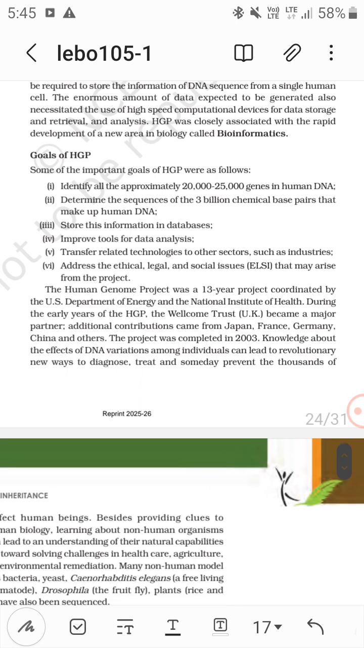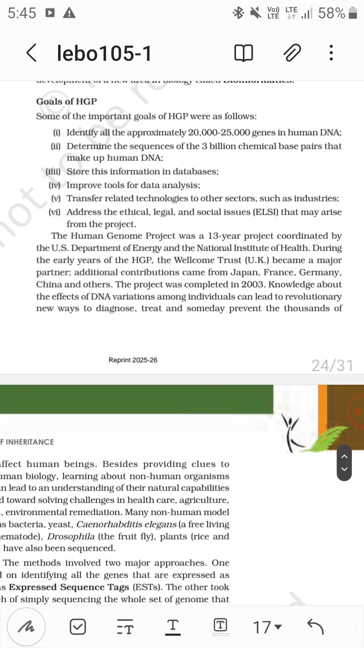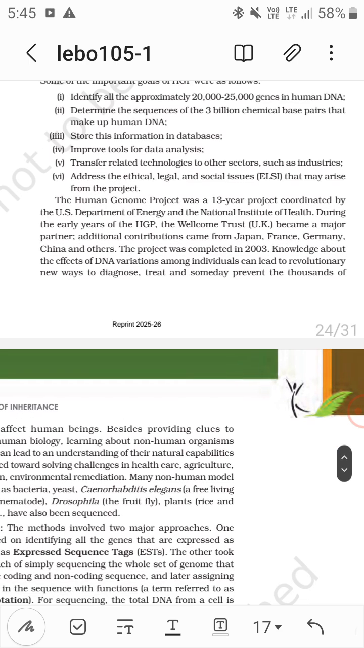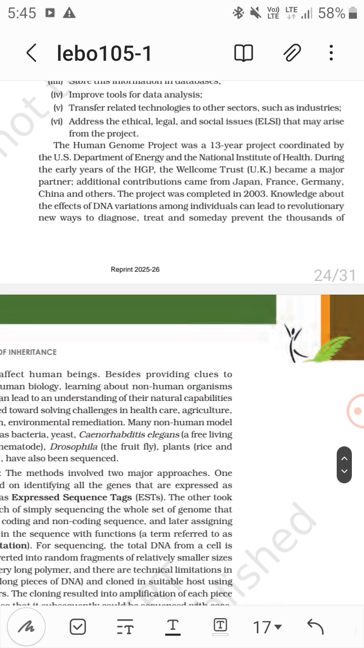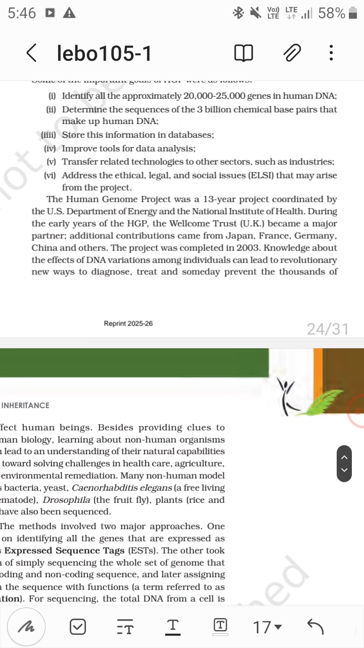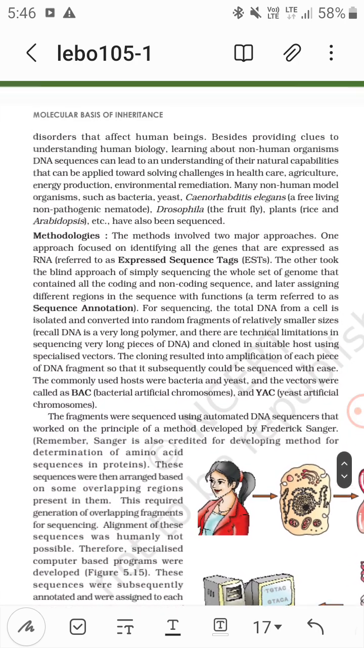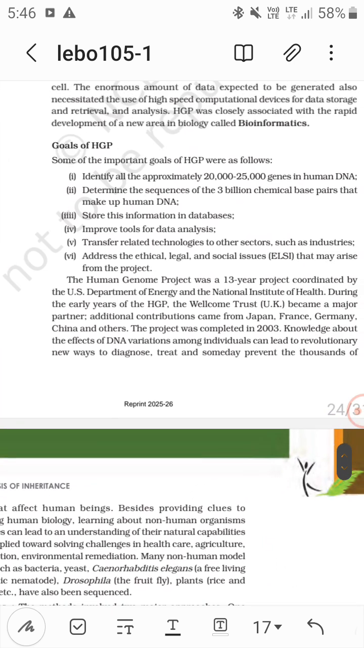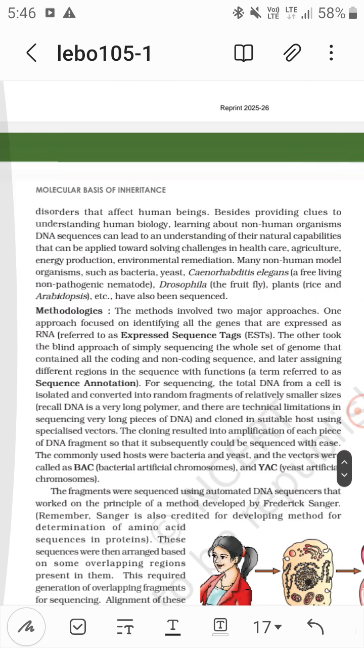The Human Genome Project was a 13-year project coordinated by the US Department of Energy and National Institutes of Health. The Wellcome Trust of UK became a major partner. Japan, France, Germany, China, and others also contributed. The project was completed in 2003, started in 1990. The project addresses the ethical, legal, and social issues (ELSI) that may arise from it.